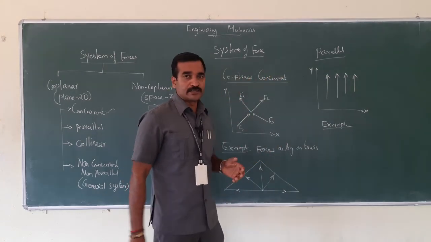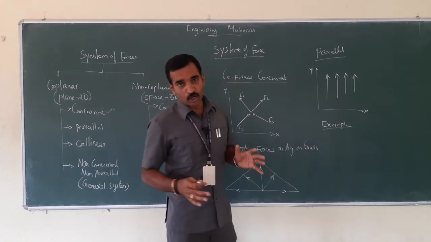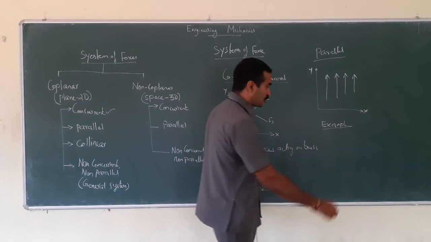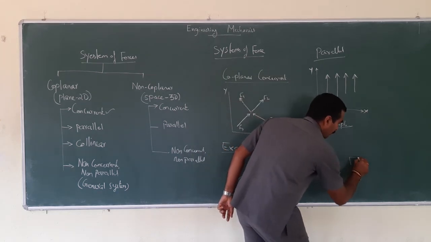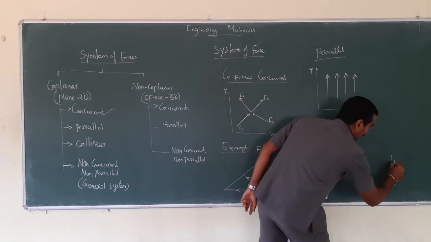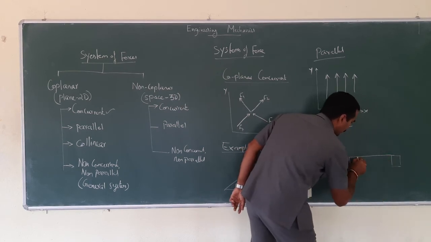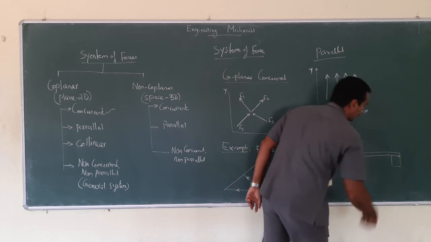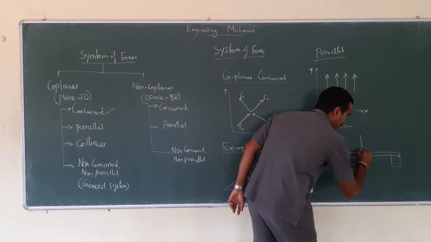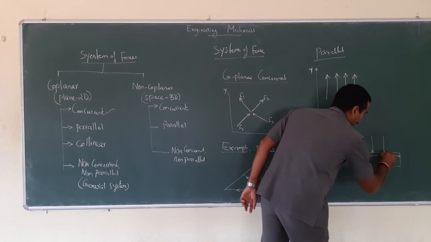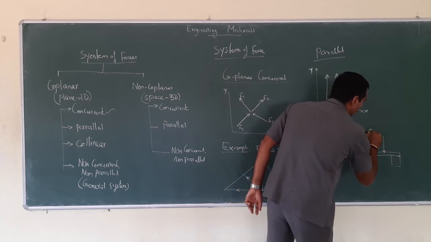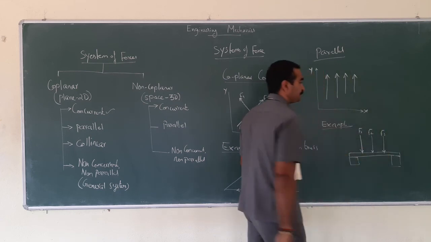Right. So the example for the parallel force is the vertical loads which are acting on the beam. Assume a column. A couple of columns are there. Over here as a beam. Now vertical forces are acting of some magnitude. Let me just assume this is F1, F2, F3.